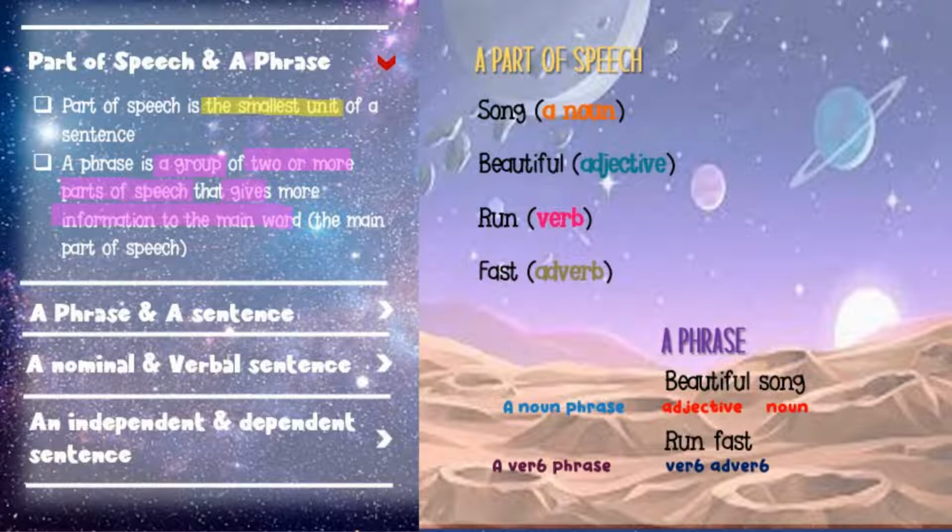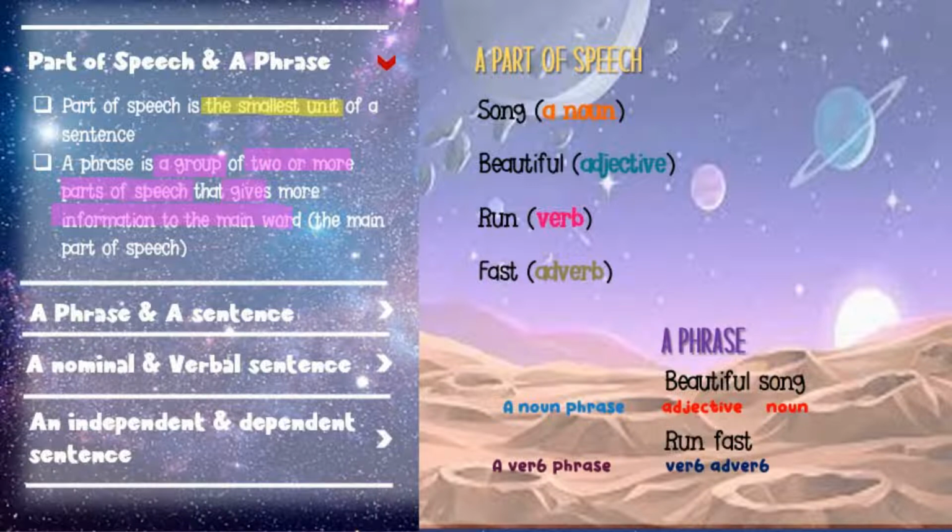While a phrase is a group of two or more parts of speech that gives more information to the main word, the main part of speech. So let's take a look at these two examples here. The first one is a noun phrase. You can see that the noun phrase consists of two parts of speech: beautiful is an adjective and song is a noun. But why is it called a noun phrase? Because the main word, the main thing that needs to be modified, is the song. Beautiful modifies, explains, or adds information to the song.